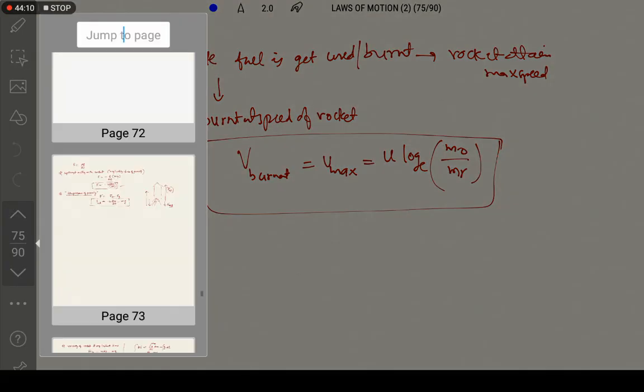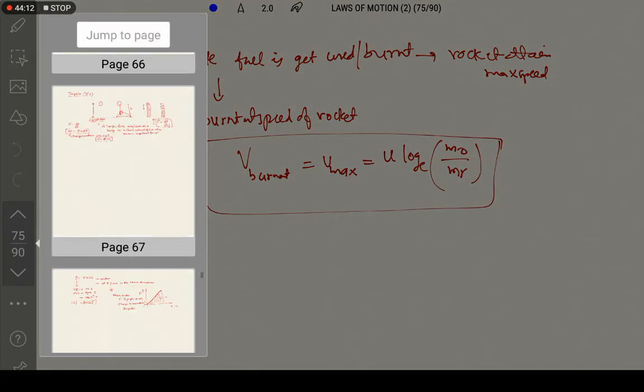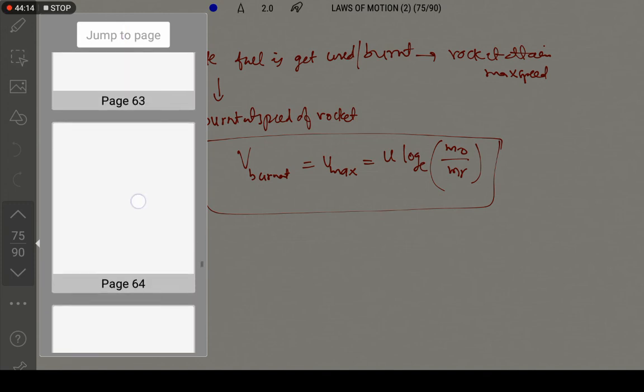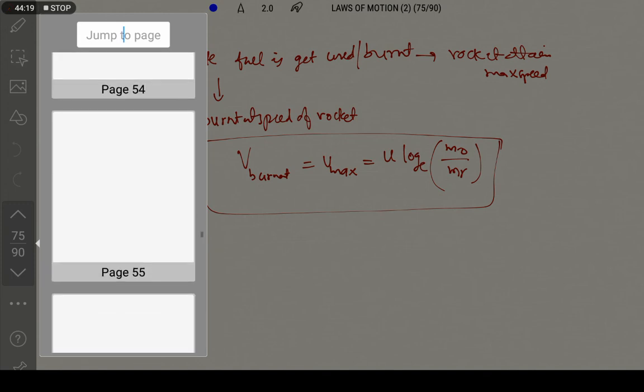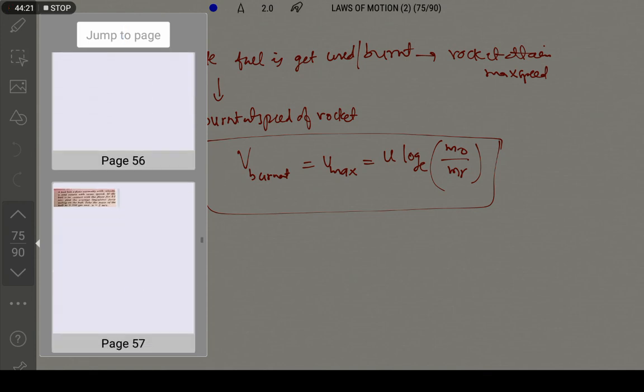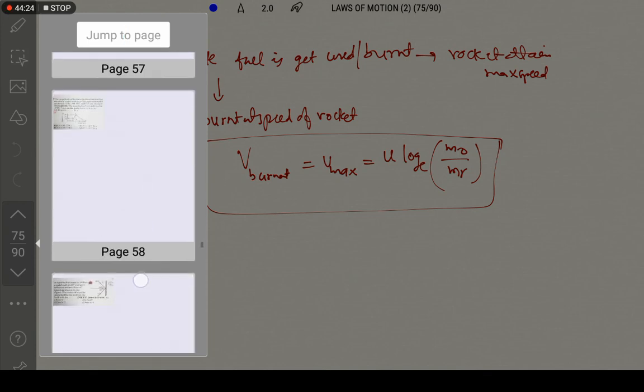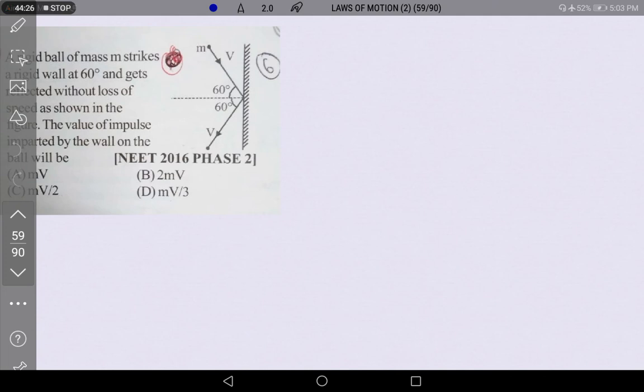Let us see some more numericals. What we have missed. Let us see. A rigid ball of mass m strikes a rigid wall at an angle of 60 degrees, gets reflected without loss of speed as shown in the figure. Find the value of impulse imparted by the wall on the ball.